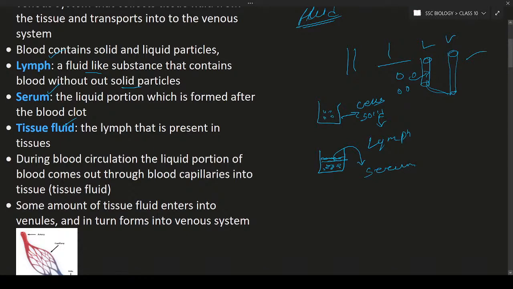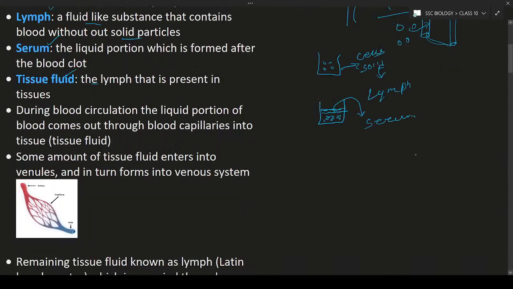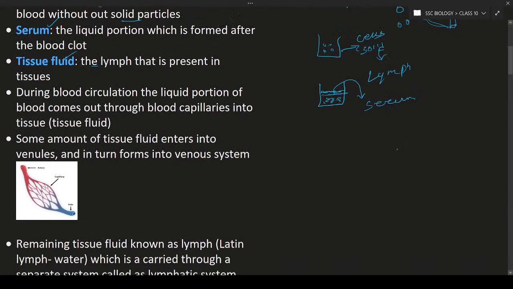Next is tissue fluid. The lymph that is present in the tissues is known as tissue fluid. Tissues like muscle tissue and skin tissue have some kind of fluid, which is known as tissue fluid. During blood circulation, some amount of fluid from the blood comes out and enters the tissue. Let us consider this is the artery. Arteries divide into blood capillaries, and these blood capillaries again join into a vein.